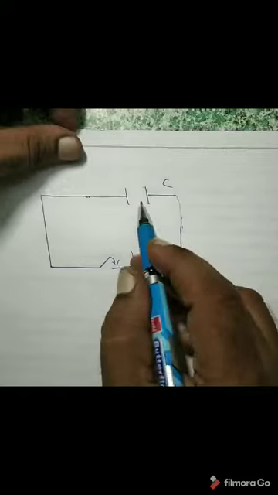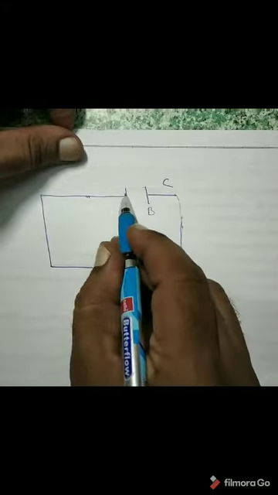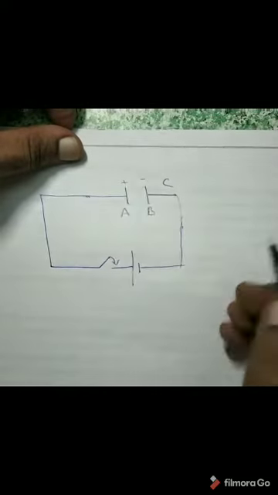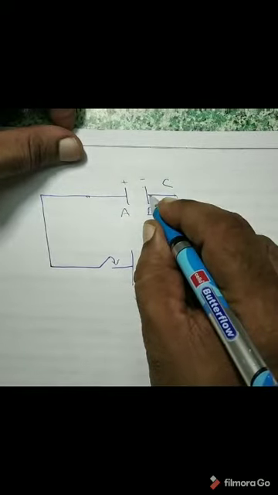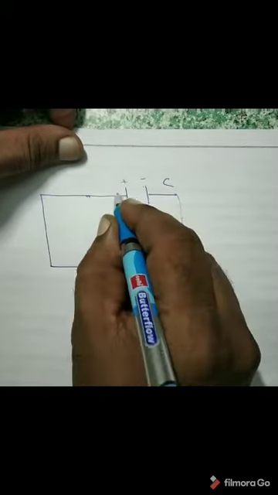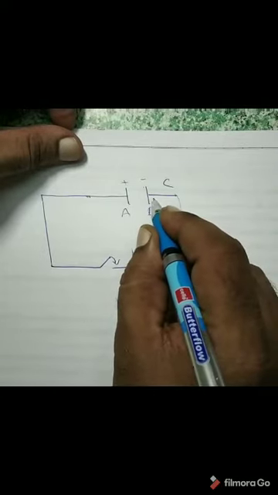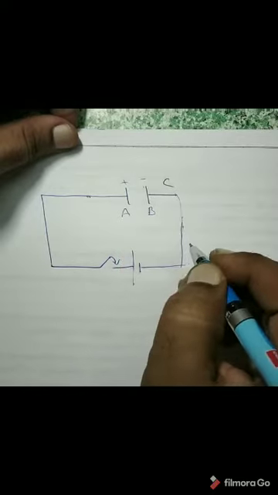Now it is undergoing charging here on this plate A and on this plate B. On plate A, positive charge will be increasing, and on plate B, negative charge will be increasing. Why? Because the battery will be bringing charge from plate B to plate A. So plate A will be gaining positive charge, and plate B, because positive charge is being drawn out, will be gaining negative charge. It is called charging.